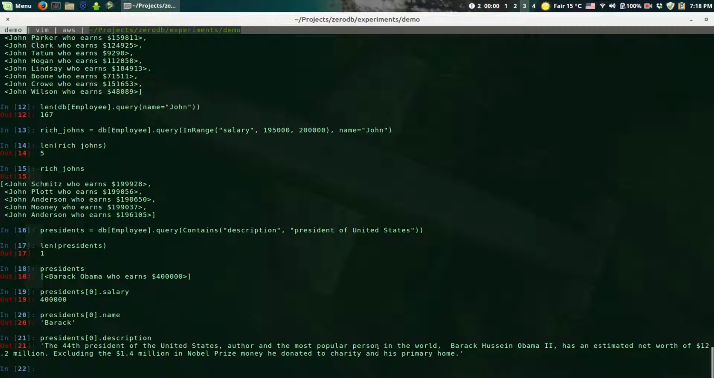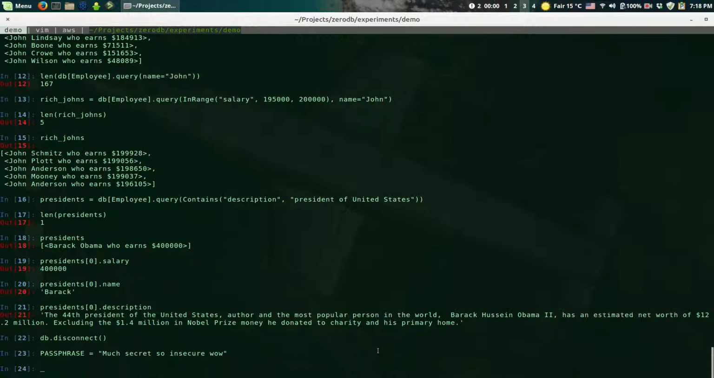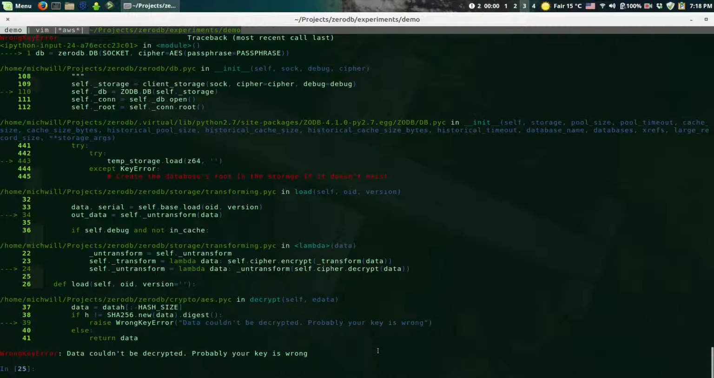Alright, so we can now disconnect from the database. Now our question is, what happens if we connect to the database with the wrong passphrase? Like this. Okay, let's do that. And no, this key is wrong and we cannot connect to that.